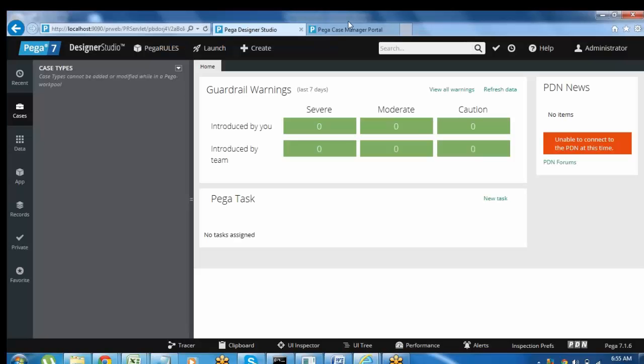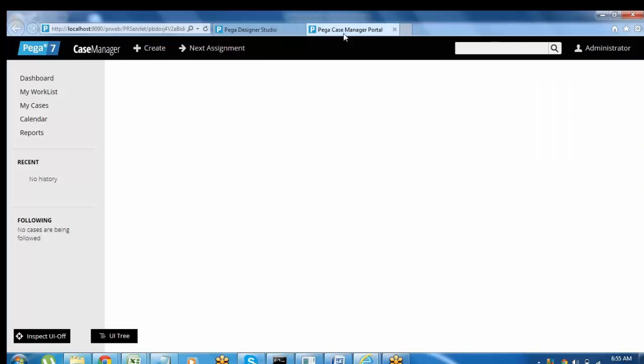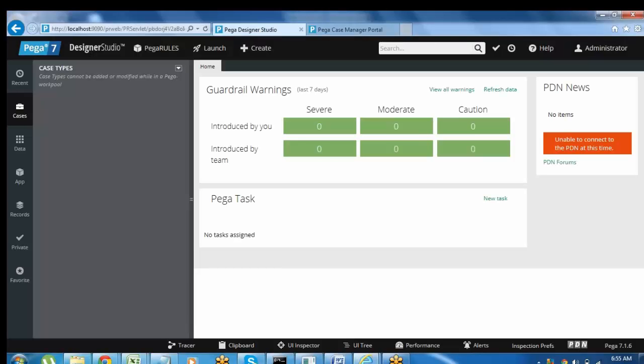So this is the manager portal access and this is the developer or administrator portal access. What the launch option shows is that if you want to launch a different portal, we can launch it from here. Launch explorer will be there. From here we can launch the different portals.